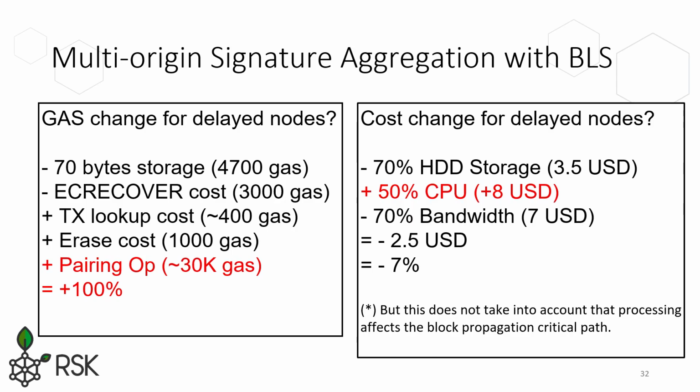When the proof comes, this proof will reference a number of transactions that will be compressed. But the problem is that this signature scheme requires a pairing operation, a cryptographic pairing operation per signature, and that is very costly. So the whole thing does not bring you any savings. Instead, it has an additional cost.